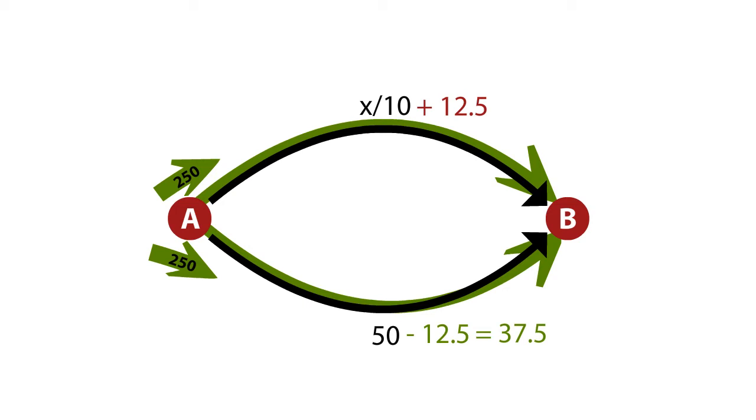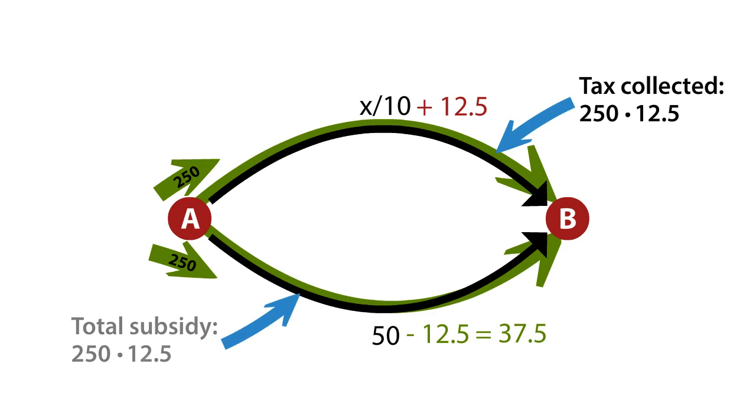It's interesting to think about how much money it costs to institute this kind of solution. On one edge, the congestible edge, we're collecting money. The tax collected is 250 people, each paying an additional 12.5, which comes out to be some number. On the other hand, on the non-congestible edge, we're offering a subsidy to people, and in the equilibrium, there are 250 people on that path too, and the total subsidy is 250 people times the 12.5 subsidy we offer there. And you might notice that the tax collected equals the subsidy.